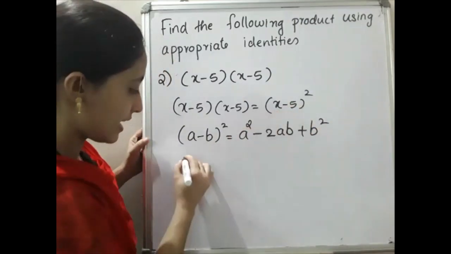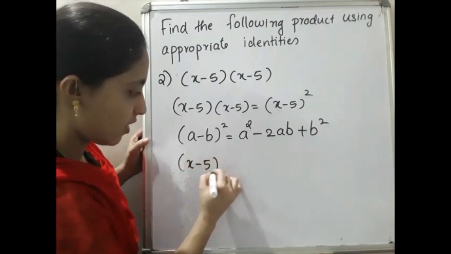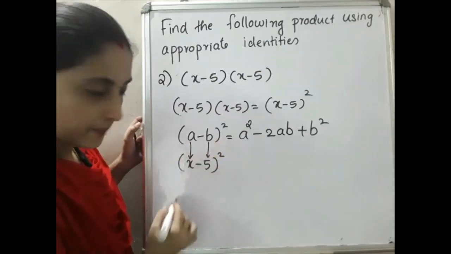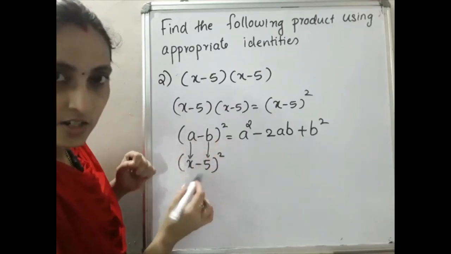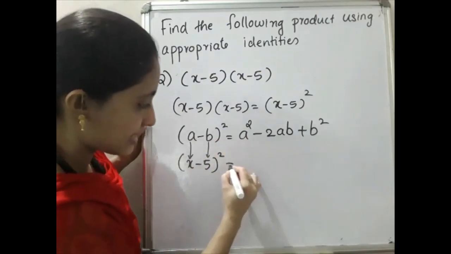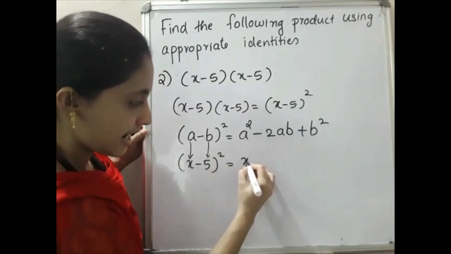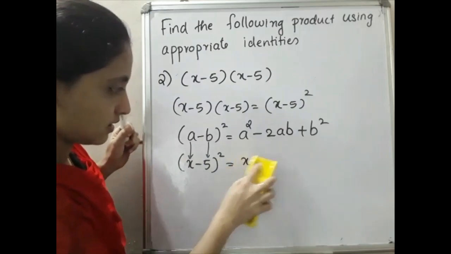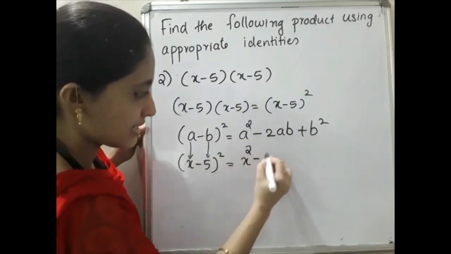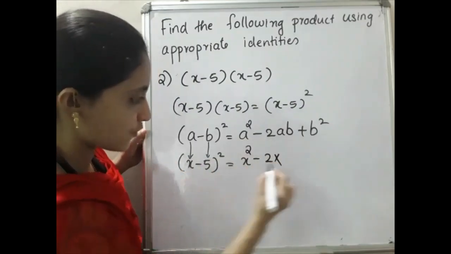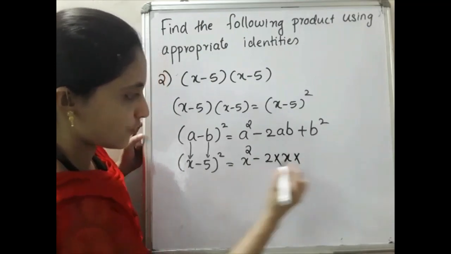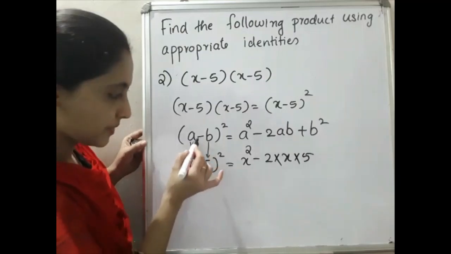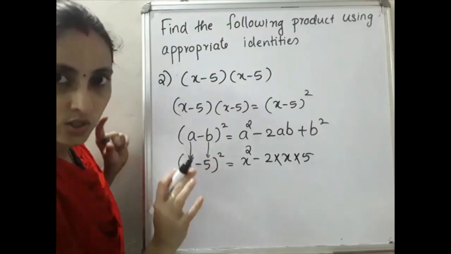Then you have to write this (x − 5) the whole square. a stands for x and b stands for 5. Negative is here, here also negative, so no change. That is equal to a square, which means x², minus 2 into a stands for x and b stands for 5, only not taking the sign, because here negative is here, here also negative, so no change in the sign.